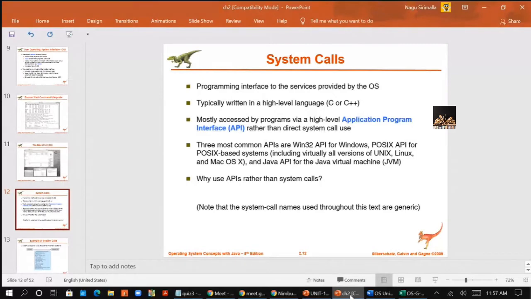So for CreateProcess, you have the NtCreateProcess system call. That means for each and every user action, you have a system call, right? Whenever the user performs an action, it will be converted to the system call, and that particular system call will be called by the API interface. That is the application program interface, right?